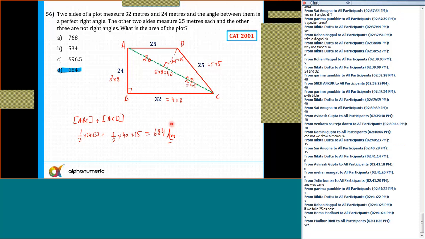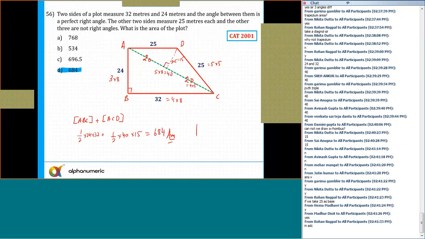If we take 25 as the base, but remember one thing, just a minute, let me draw. The figure is not drawn to the scale, so let's keep it like this one. This is 24, this is 32, and I'll say this and this. This is the figure. This is 25, this is 25. This would be the actual figure.